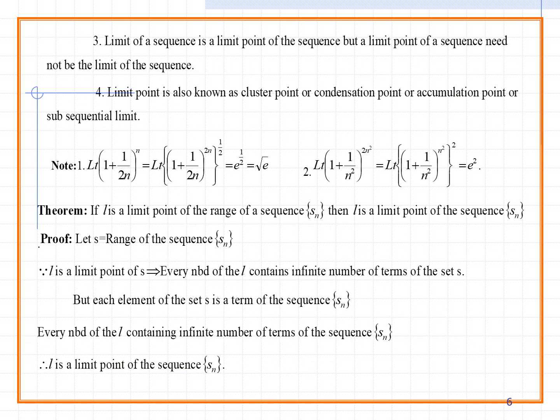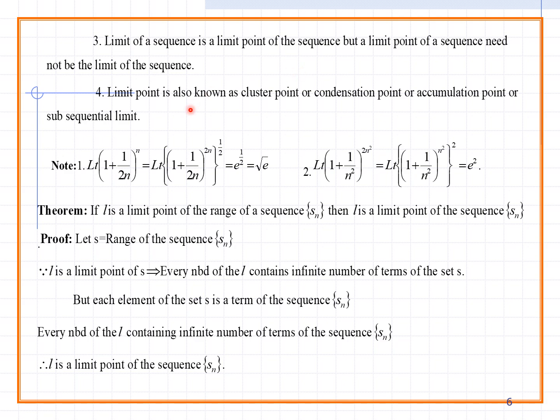Let us see the third point. So what is the third point? A limit point of a sequence need not be the limit of the sequence. That point is a limit point, but it is not a limit of the sequence. For example, 2 is a limit point, but it is not a limit of the sequence.